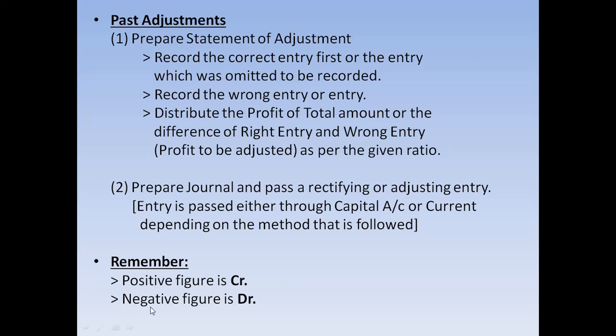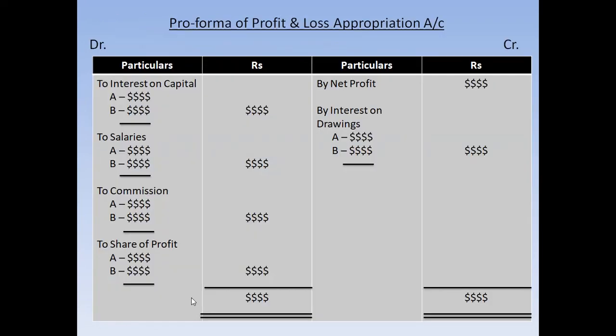Remember positive figure and negative figure. A positive figure is the credit, and a negative figure will be debit, because while passing a journal entry, we should know which account is to be debited or which account is to be credited, isn't it? So this will guide you. This will be the indicator. This will guide you like a GPS. What do I mean by this?